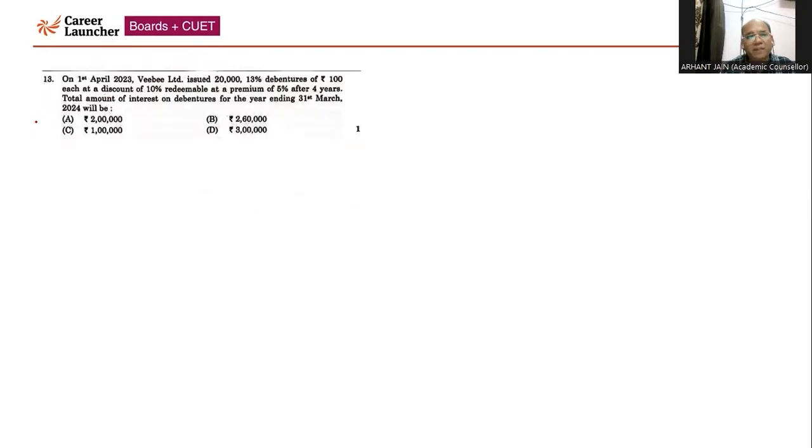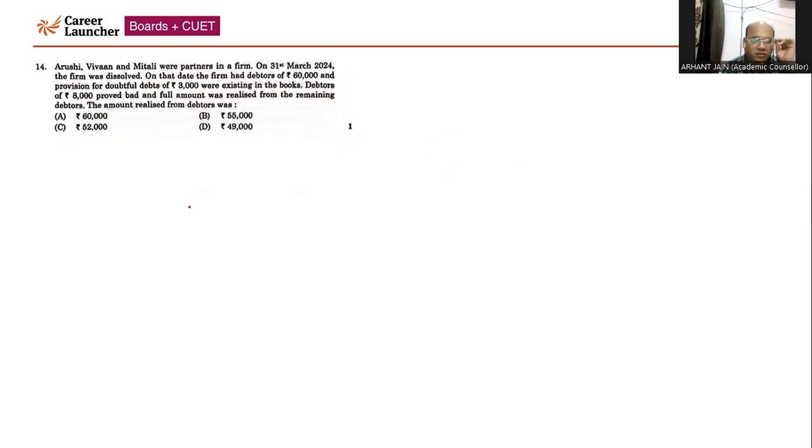Now, question number 13. On 1st April 2023, VB Limited issued 20,000 13% debentures of 100 each at a discount of 10%, redeemable at a premium of 5% after 4 years, right? You need to calculate the interest on debentures. Since the company issued the debentures on 1st of April, and the financial year ends on 31st of March, you will calculate the interest for the whole year, right? So interest is to be calculated on the face value. That is 20,000 multiplied by 100, which will come to 20 lakhs. 13% of 20 lakhs, which you need to calculate, will come to 2 lakh 60,000. That's why option B will be the correct answer, that is 2 lakh 60,000.